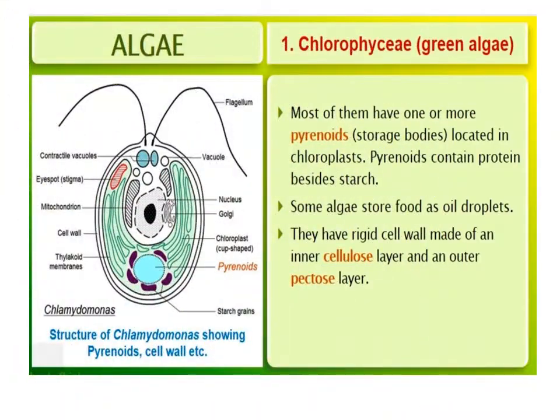Most of them have one or more pyrenoid storage bodies located in the chloroplast. Pyrenoids contain protein besides starch. Some algae store food as droplets. They have a rigid cell wall made up of an inner cellulose layer and an outer pectose layer.